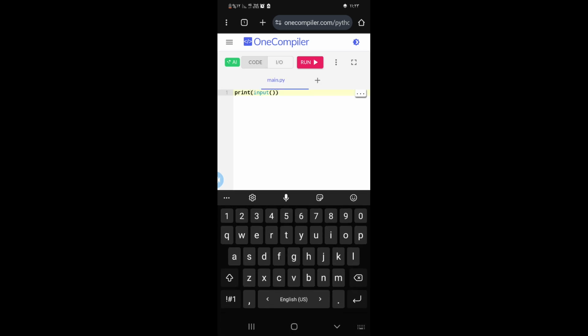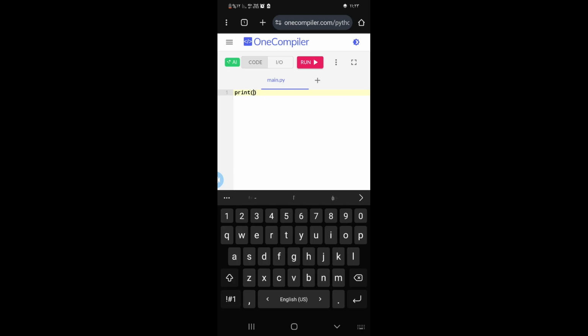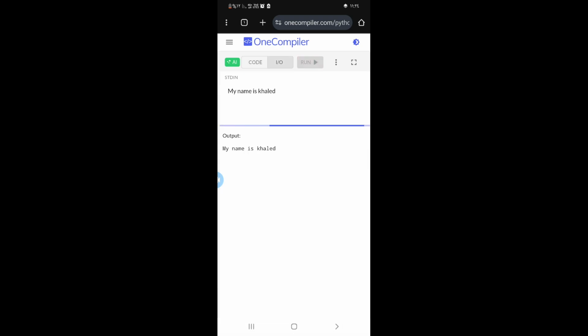So if I write print hi, and after that I write print pi, run.